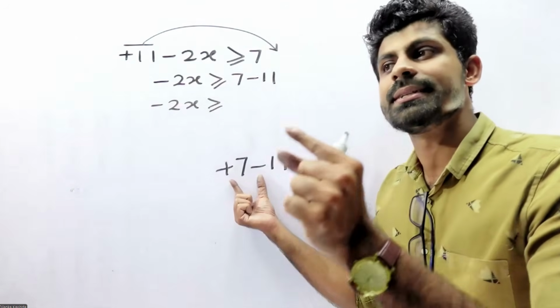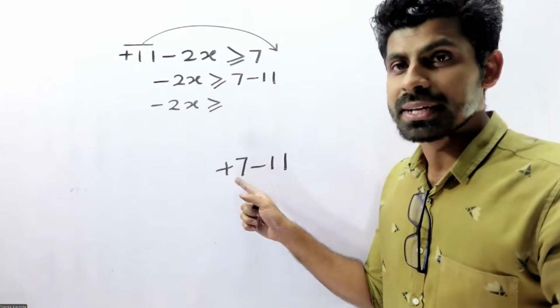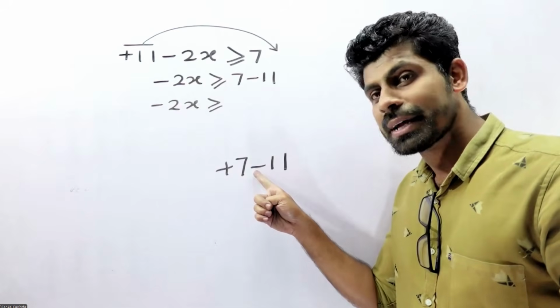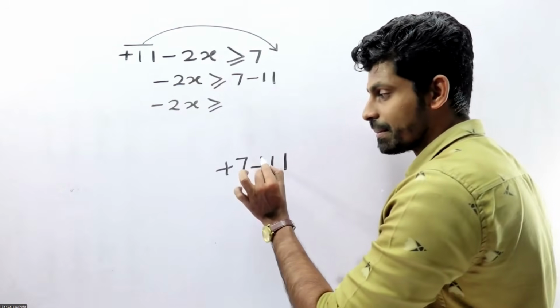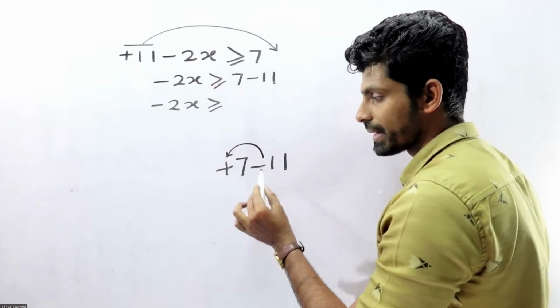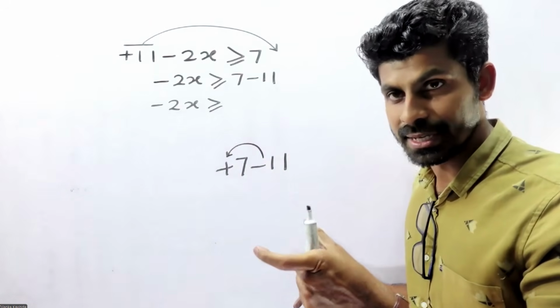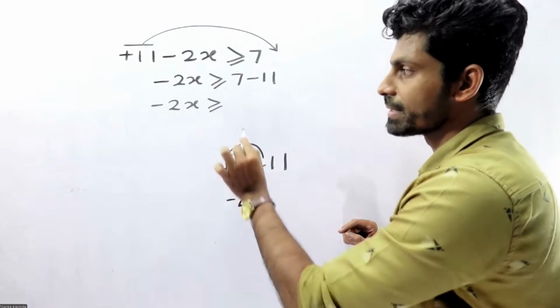Different signs means you need to subtract. 11 minus 7 is 4. The bigger number is minus, so it means minus 4. Different signs means you need to subtract. 11 minus 7, 4. Then who is the greater one? Minus 4.